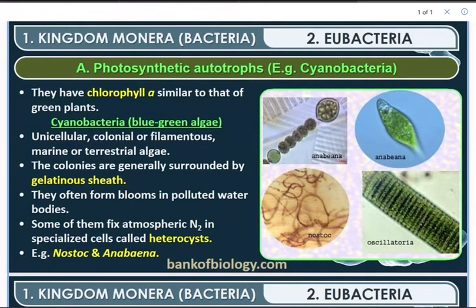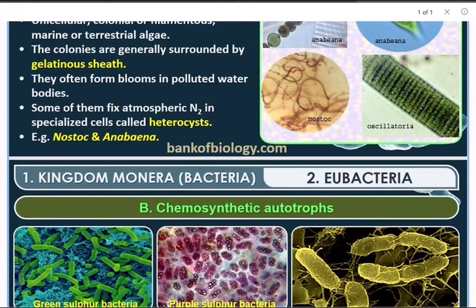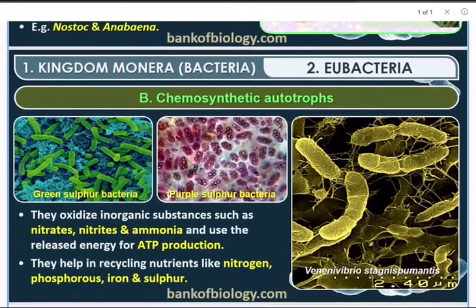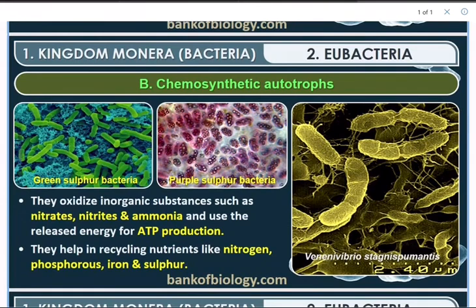Algal bloom, we say. Some of them fix atmospheric nitrogen in specialized cells called heterocysts. This is one more question: what are heterocysts? Heterocysts are specialized cells. They help in fixation of nitrogen from the atmosphere. That's how Nostoc and Anabaena help; the farmers can use this. It can be very, very useful.